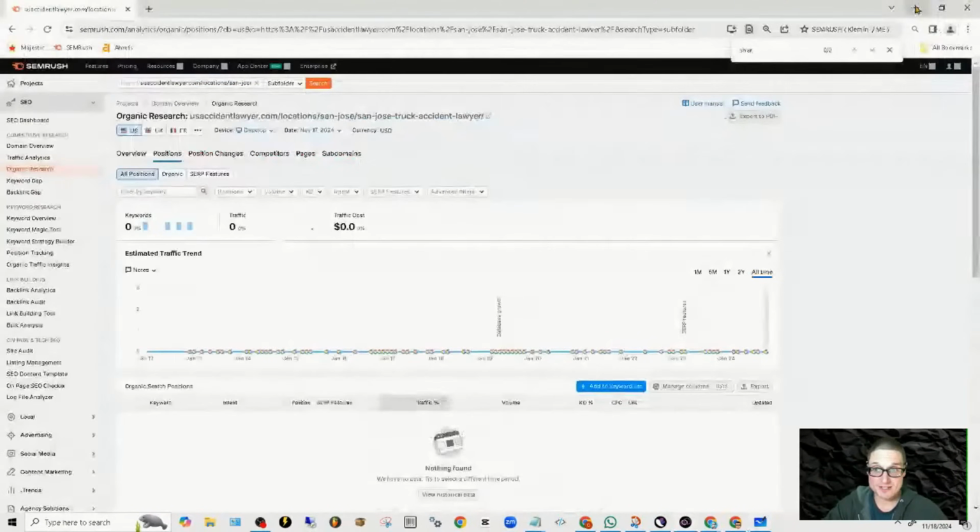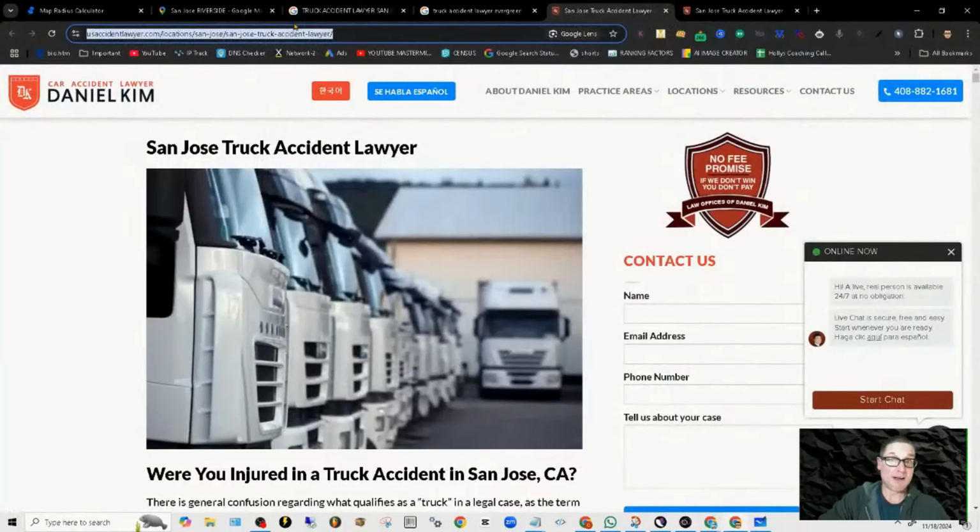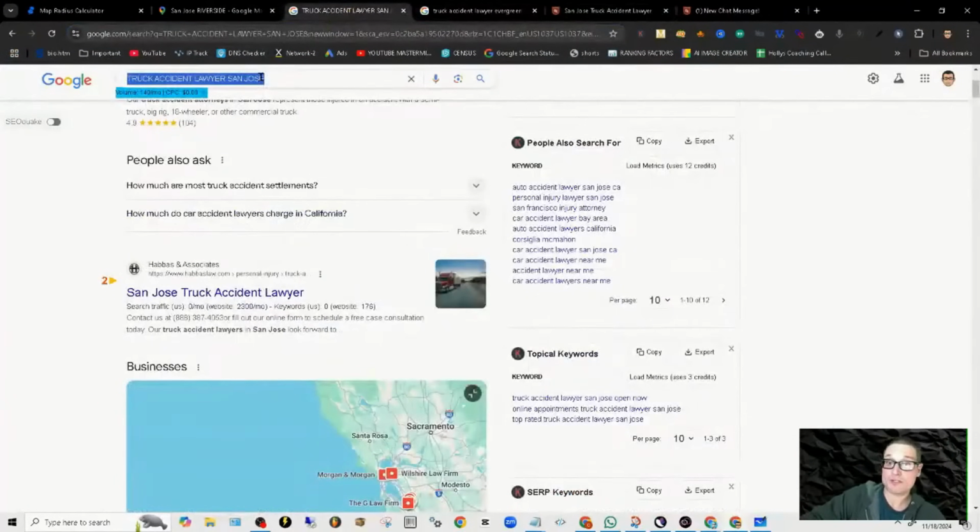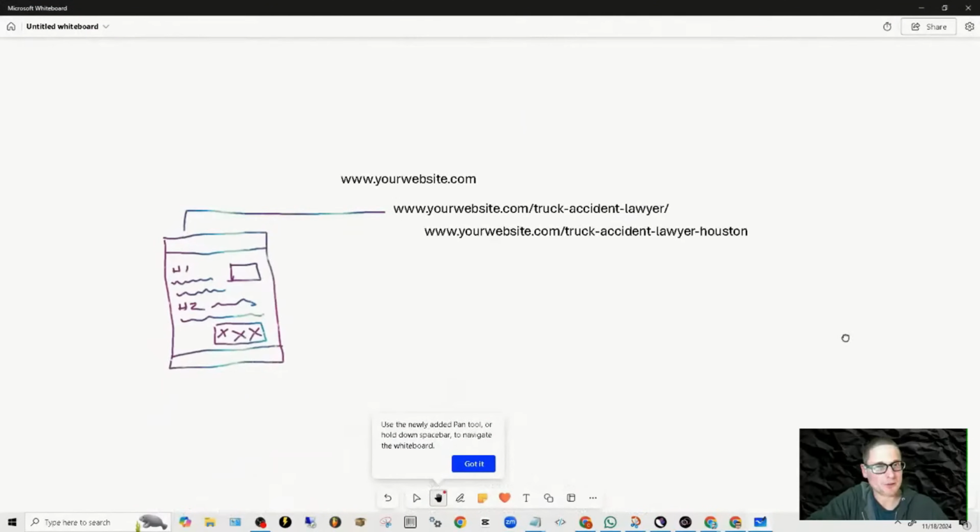If we take a look at our example and we start looking at Evergreen and our San Jose, if we were going to add another page, how would we add that? And if we were going to add it to the existing page, how would we add that? Well, I actually created a small example here. Scroll down here a little tiny bit.